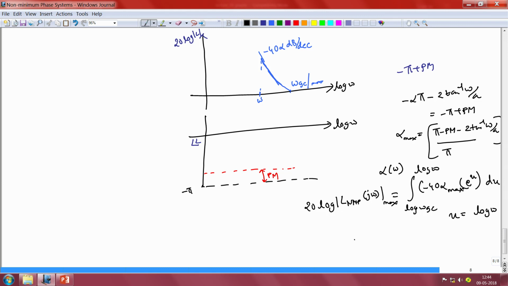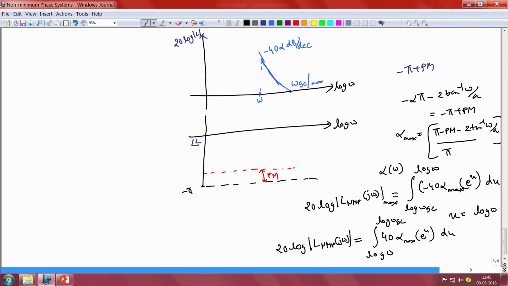So, this integral can be simplified a little bit by exchanging the limits of integration and written as the integral from log omega to log omega gc of 40 alpha max of e to the power u du, and this is going to be equal to 20 log of the magnitude of L_NMP at some frequency omega.